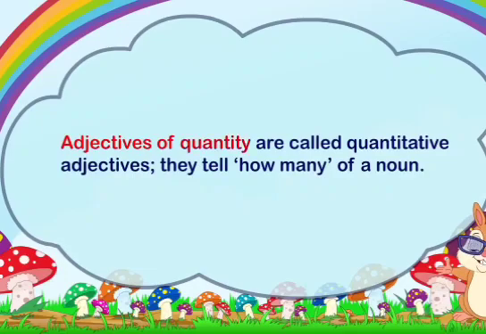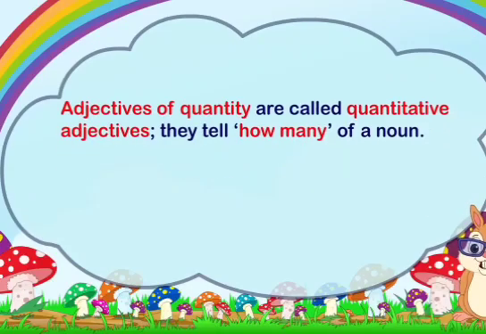Adjectives of quantity are called quantitative adjectives. They tell how many of a noun. For example, one, several, etc.